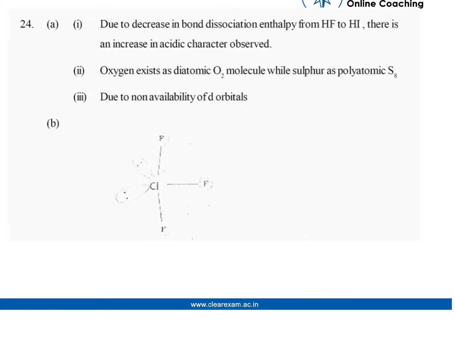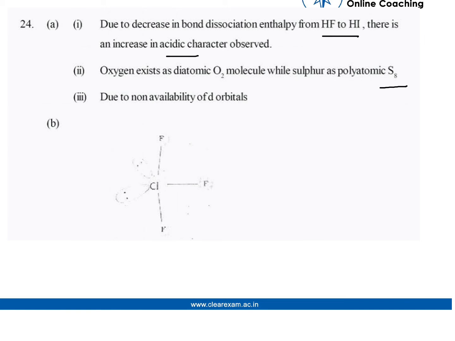For the first, due to decrease in bond dissociation enthalpy from HF to HI, there is an increase in acidic character. Or we can say that an acidic character is observed which increases due to decrease in bond dissociation enthalpy from HF to HI. And the second is oxygen exists in diatomic O2 molecule, while sulfur is polyatomic, which is known as S8.